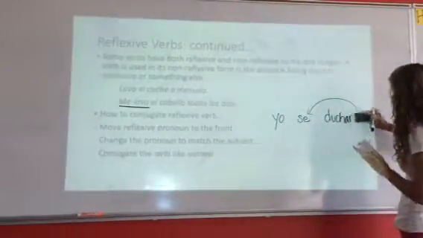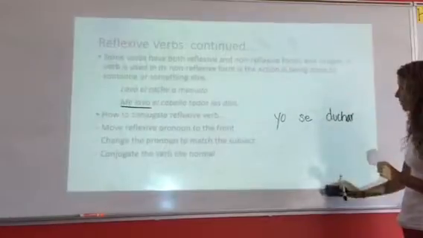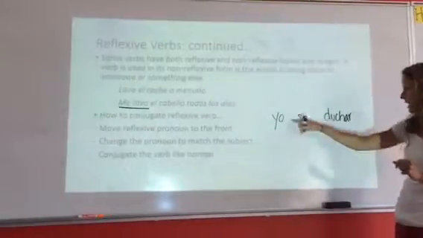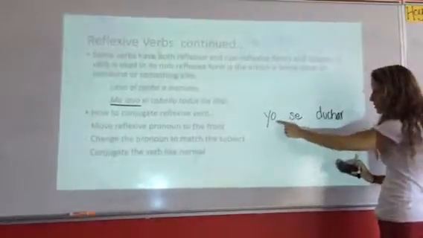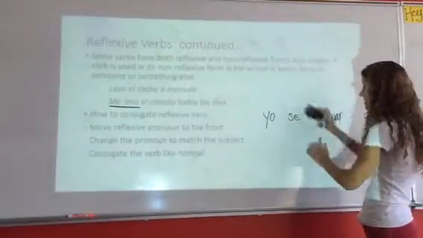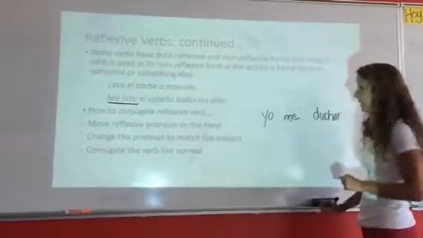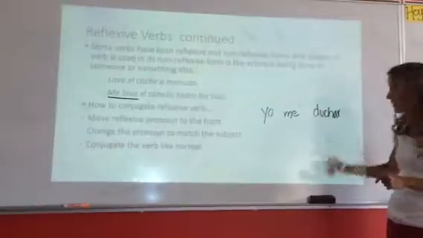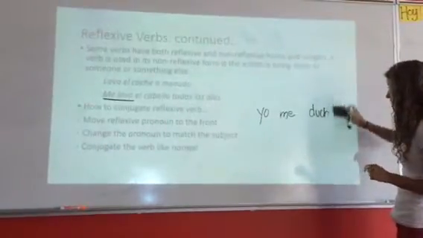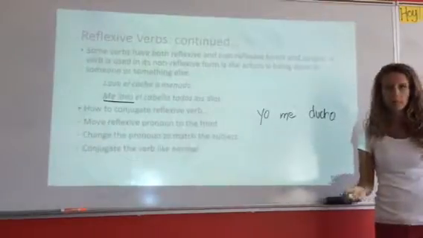So it's moved over there, all right? Now we can actually change this reflexive pronoun to fit our subject. So yo, the reflexive pronoun that we just learned, is me. Okay, all right, that part's done. And now we can come back and conjugate this verb, duchar, like normal. In the yo form, ducho. Yo me ducho. I shower myself.